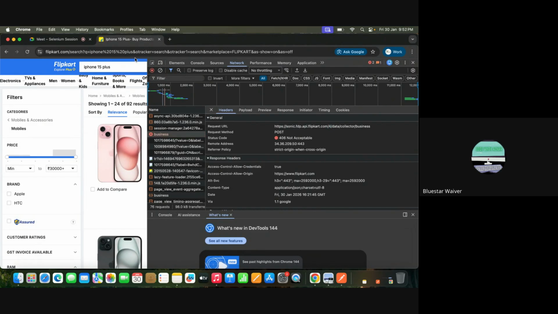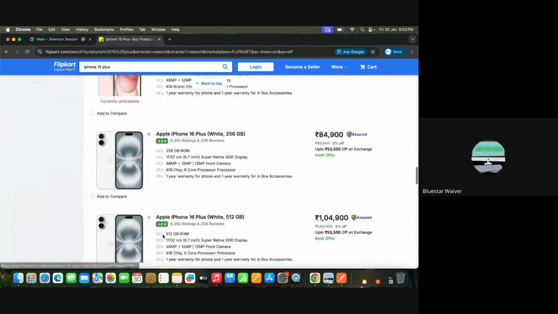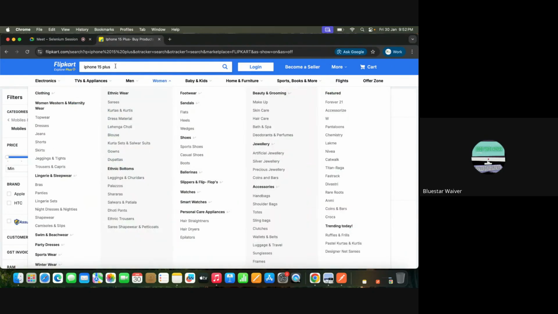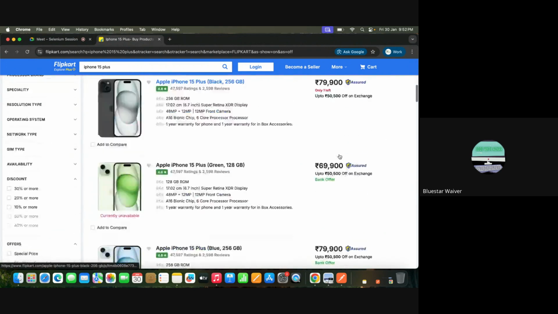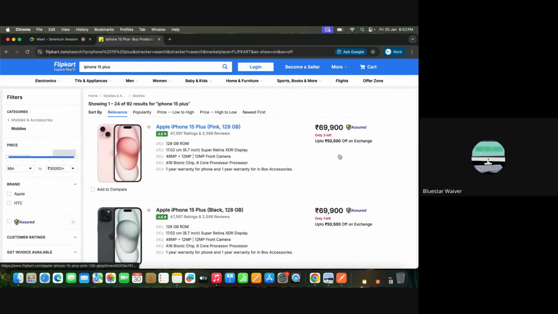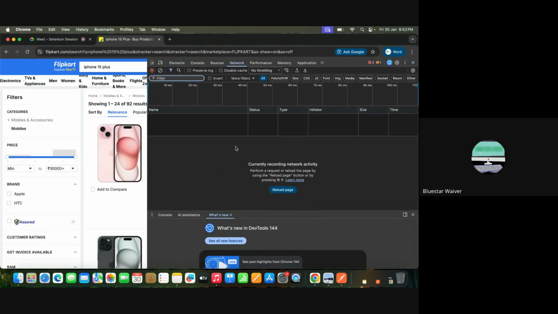Now, you tell me, just see the front end. Do you see any issues in the front end? I just selected iPhone 15 Plus, I got all the answers. Do you see any issue in the front end? Anyone? No, sir. No, right? But you see the back end, the same thing. There are issues, few issues.